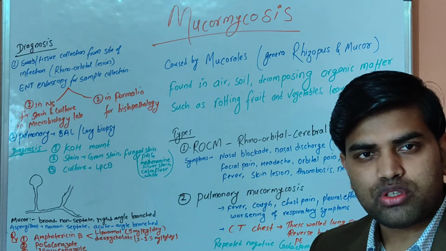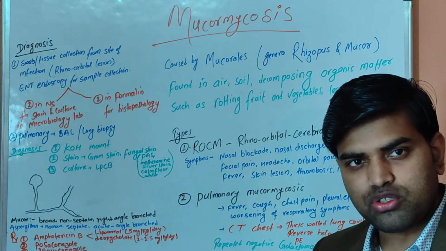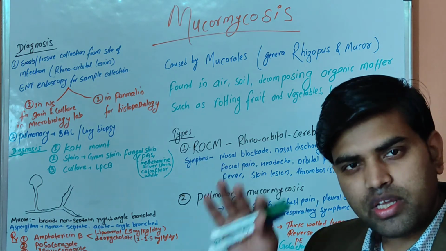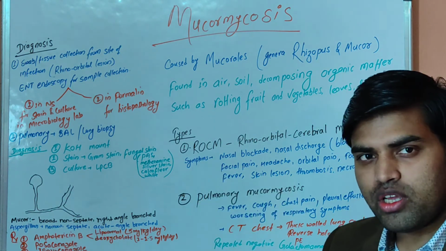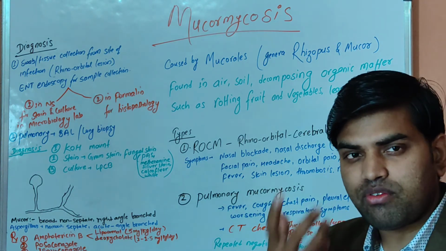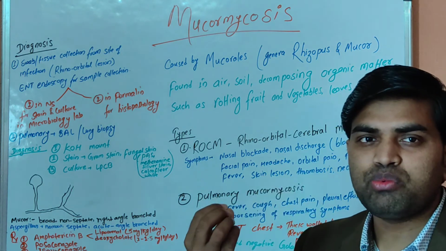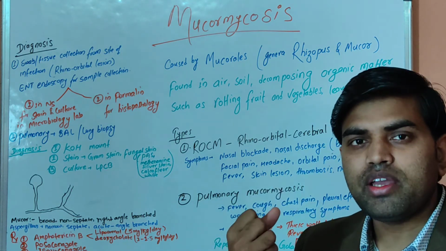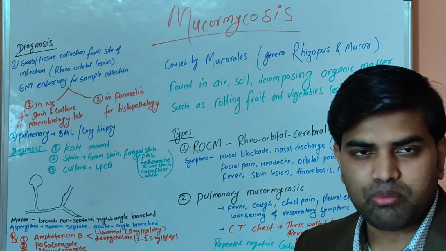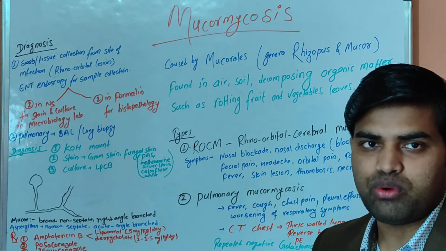If diabetes, control the sugar. If steroids are being used, stop or taper the steroid. If there is an immunosuppressive drug, that should be stopped. Then there should be surgical debridement of the dead tissue. The infected tissue should be cleared out. If your eye is infected, you have to remove your eye to save your life. That is a very important thing. After removing it, these drugs will work, and hopefully you will improve.